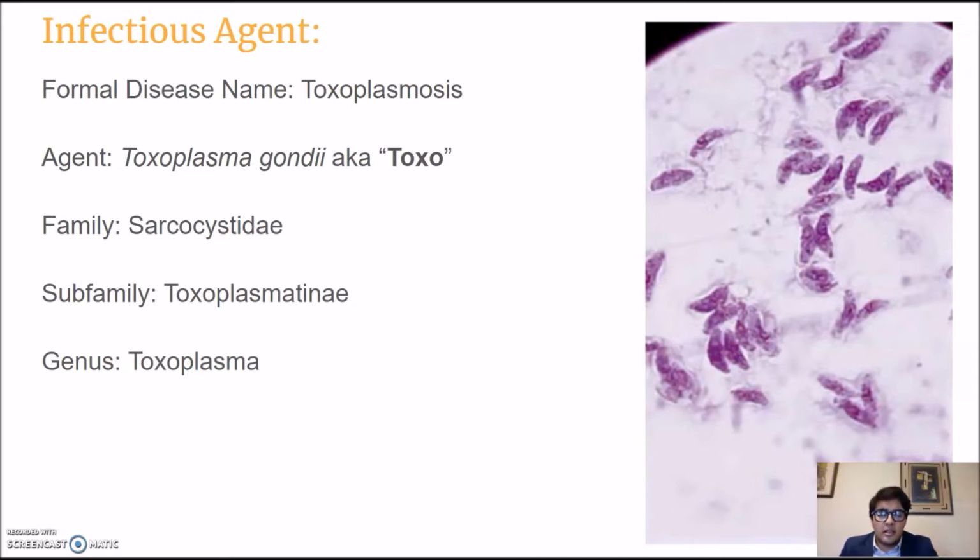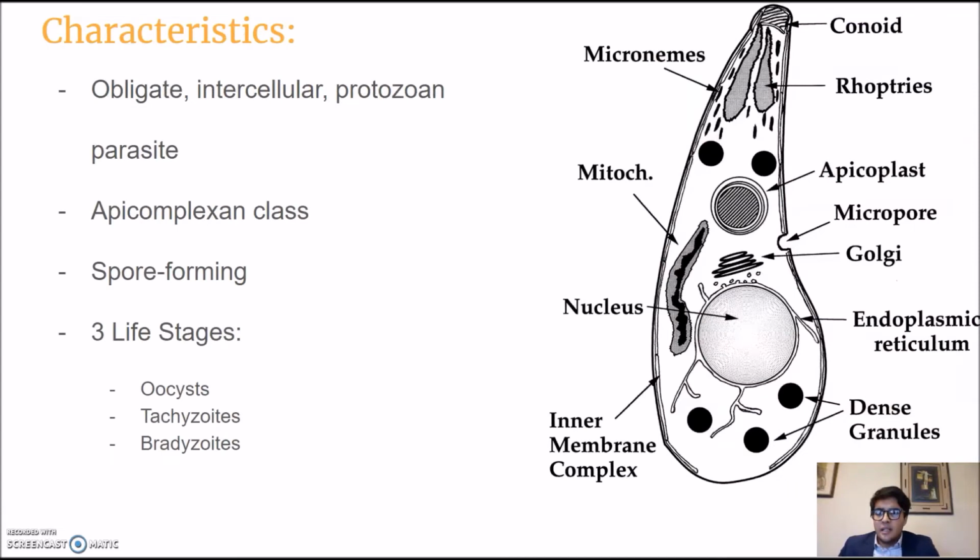And this photo was taken at 1,000 times total magnification under a light microscope, so they're not too small, not too big, kind of in line with what we might see from a eukaryotic parasite. So they're obligate intracellular protozoan parasites. They come from the Apicomplexa class. They're spore-forming, and they have 3 life stages: oocysts, tachyzoites, and bradyzoites.